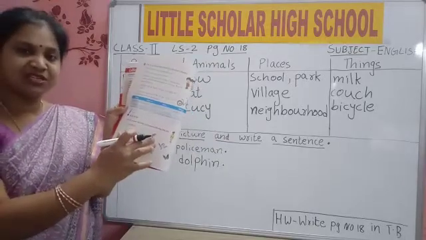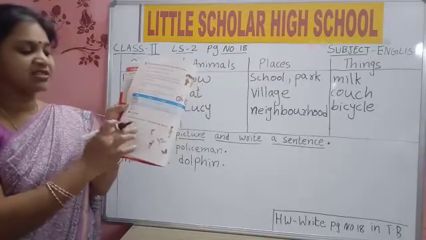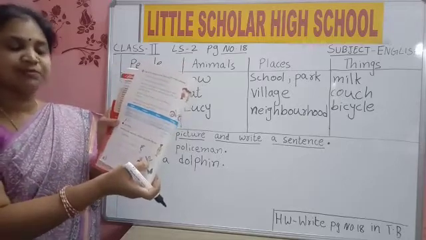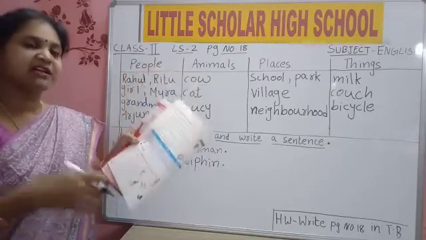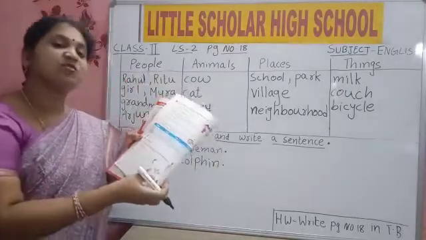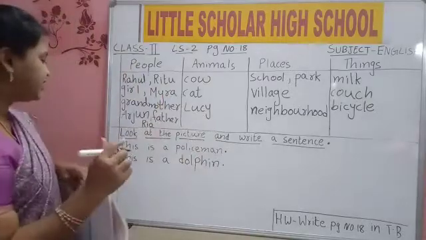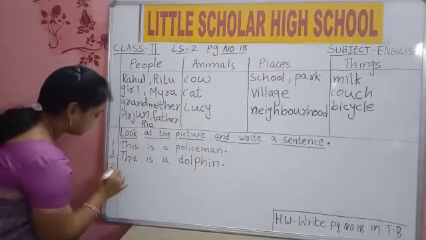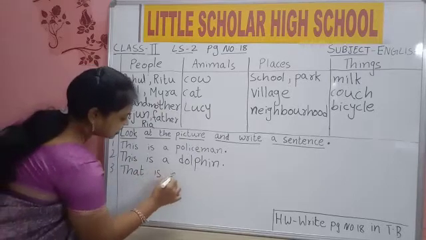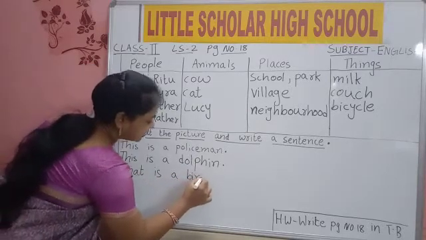Which picture is this? Dolphin. So this is a dolphin. Then third, which picture is this? Bird. Where is the bird? A little far. We can write this or that, but here the bird is a little far, so we are using that. That is a bird. Write third one. T-H-A-T, that. I-S, is a B-I-R-D, bird.